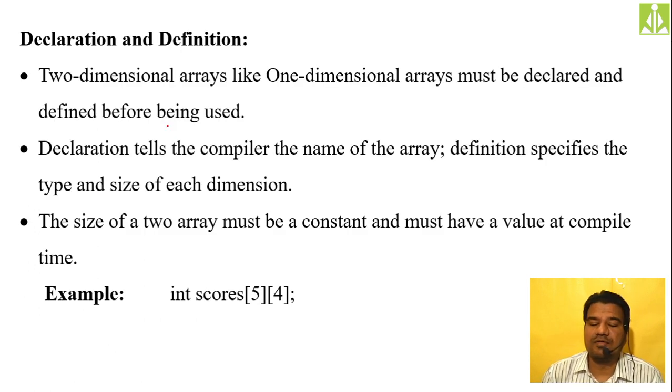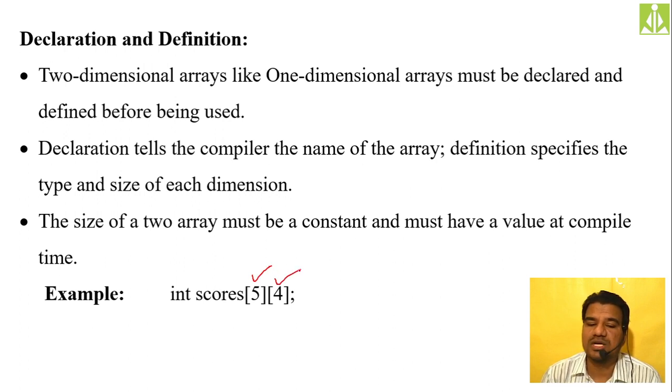So when we are doing the declaration for a one-dimensional array, we are specifying only one index value, but when you are doing the two-dimensional array declaration, you have to specify two dimensions. The first dimension gives the number of rows, and the second dimension gives the number of columns. Hopefully you understood. So for a two-dimensional array declaration, we use two indexes. The first index gives the number of rows,